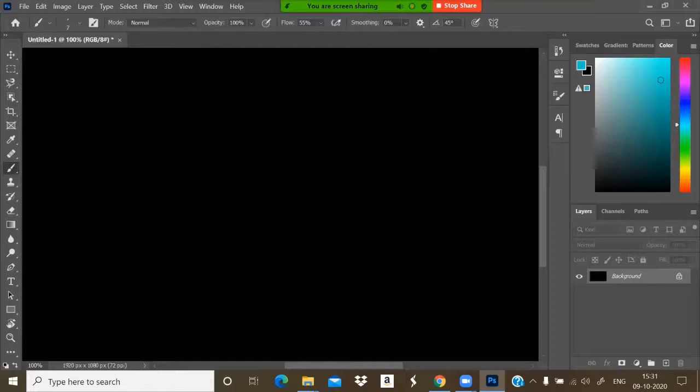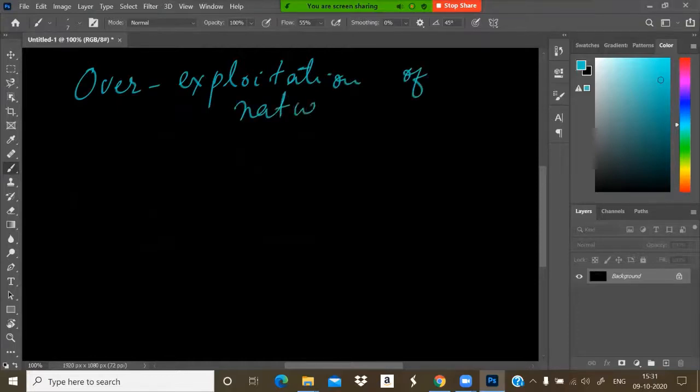Now, another cause is over exploitation of natural resources by human beings. Over exploitation of natural resources also results in degradation and extinction of resources.